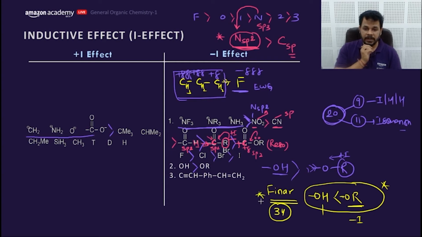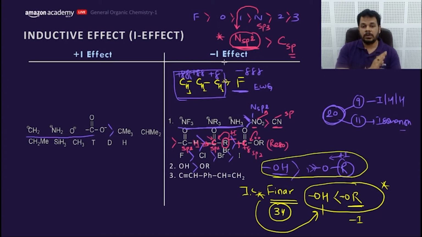This is written in the Finar book, but logic says it should be the other way. But as we know, the inductive effect is all written as per experimental evidence. So experimental evidence says this, and that means we should follow this. Getting my point?